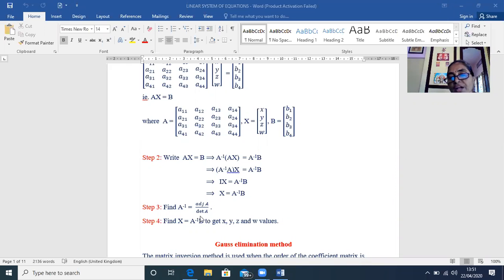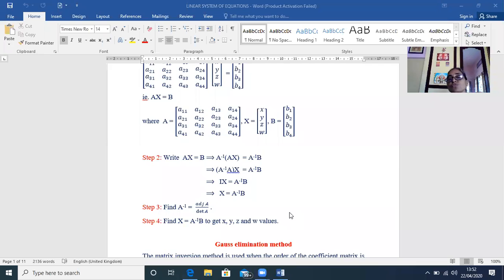Okay, so you are finding A inverse using this formula: adjoint of A divided by determinant of A. Determinant, you know how to find; it's a number. Adjoint of A is the transpose of the matrix of the cofactors of the elements of the matrix A. For each element of the matrix A, you find the cofactor, you get a matrix of the cofactors, and then you transpose that to get the adjoint of A. So you can find A inverse using this formula. Once you have A inverse, multiply it with B, pre-multiplication. This is matrix multiplication, girls, to get the solution matrix.